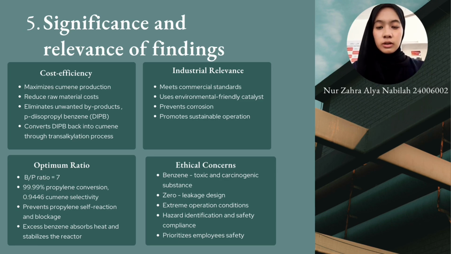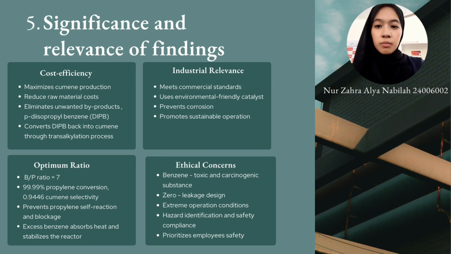So first of all, one of the main influences is its cost efficiency. Cumene production is maximized by converting the unwanted byproduct, p-diisopropyl benzene, back into cumene through the transalkylation process. As a result, the industry can prevent unnecessary spending on expensive feedstocks, which are benzene and also propylene. Other than that, these findings are also important to determine the optimal benzene to propylene ratio.